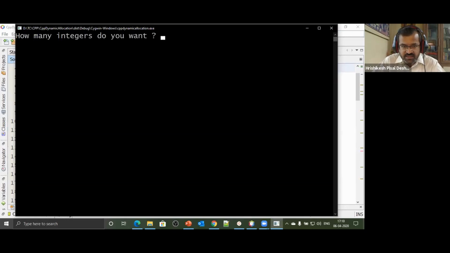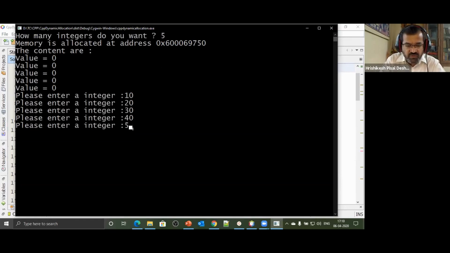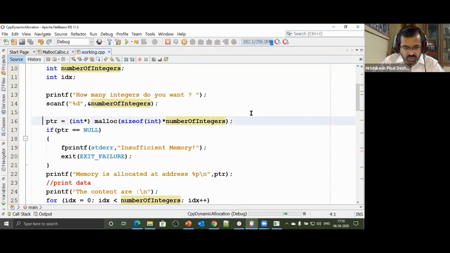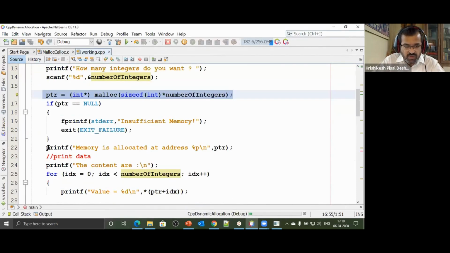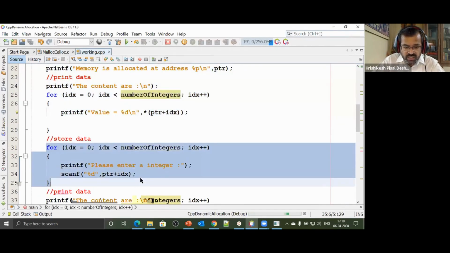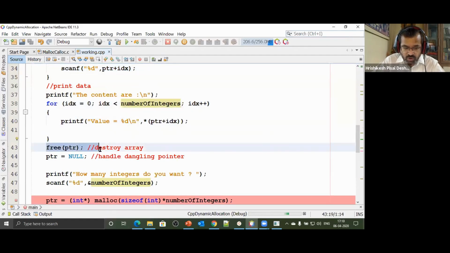No assurance as such. First time we said I want 5 integers of memory. I store some values into it, 10, 20, 30, 40, 50. We printed the values and that memory has been released. So assume everything has happened up to here. We allocated memory, printed those default values, stored the values 10, 20, 30, 40, 50, printed them, and freed that block of memory. It is no longer pointing to any other block of memory.